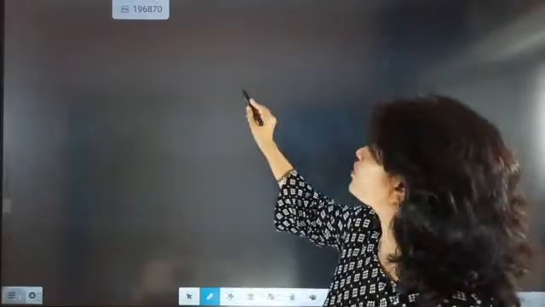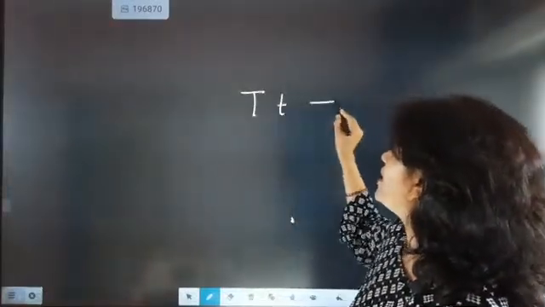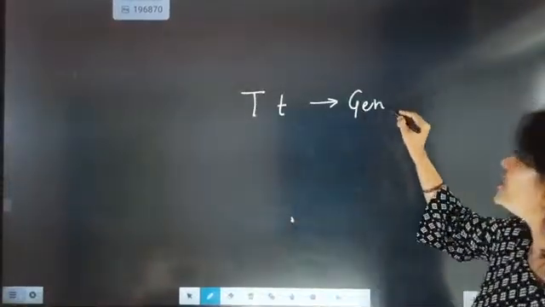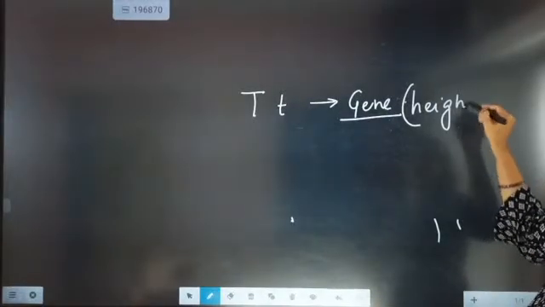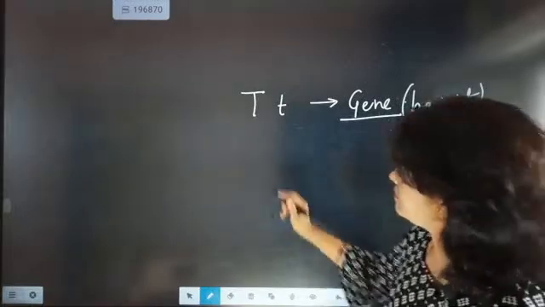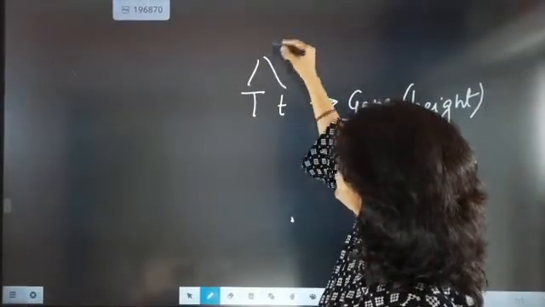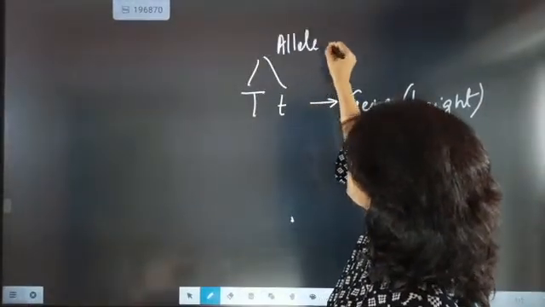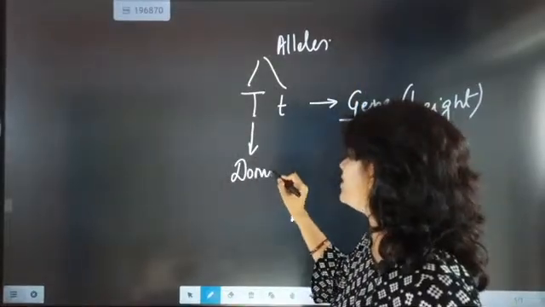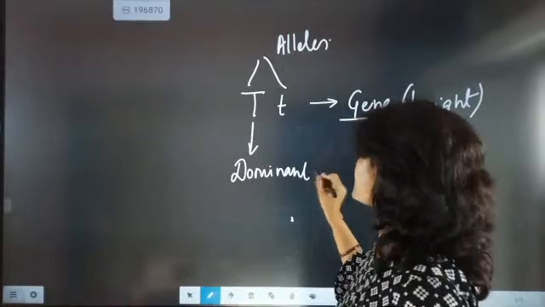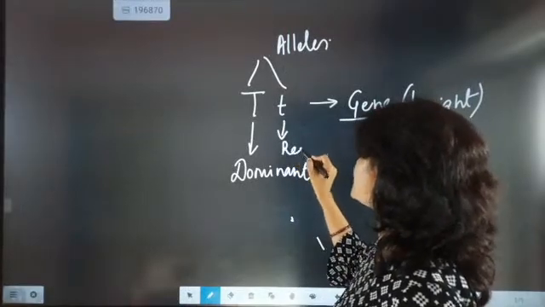If I talk about T and t, it is exactly the gene present here which is controlling the height. Okay. Now these are called alleles. So this allele is called the dominant one and this is called recessive.